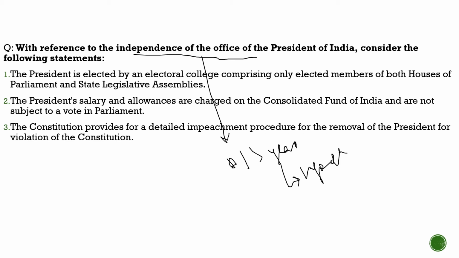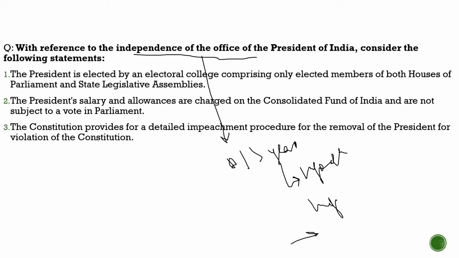We have seen his impeachment is difficult. He enjoys judicial immunity from criminal cases as well as from civil cases, whether in the official capacity or the personal capacity. For civil cases, as we discussed yesterday also, if anything he has done before being the president, then 2 months notice has to be given to him. So, in a nutshell, he enjoys judicial immunity. He enjoys immunity against criminal proceedings.